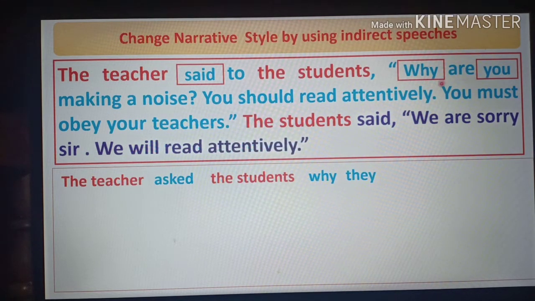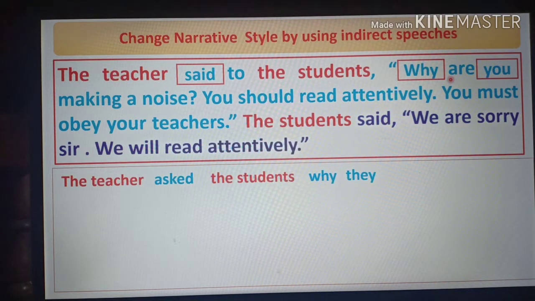And this is in present continuous, and we know that present continuous will become past continuous, and the structure of past continuous tense is subject plus was or were. According to the subject they, we have to use were. Then the rest of the sentence: they were making a noise. So dear students, you have completed the first sentence. Now come to the second sentence. You should read attentively.